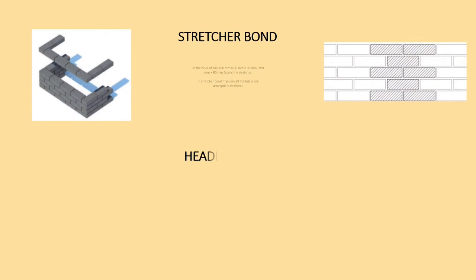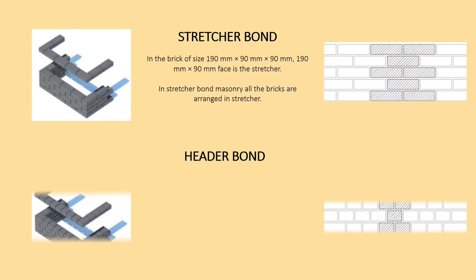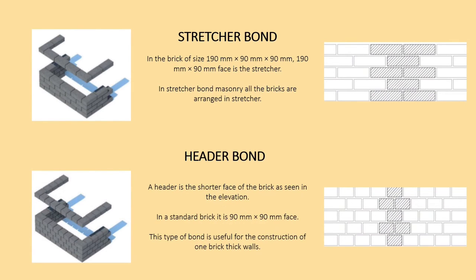It is very economical. Second is header bond, a brick course laid flat with the short end of the brick exposed. This method is particularly strong as the width of the wall is the whole length of the brick. Historically, it was used for buildings of high quality, often used for curved brick walls.